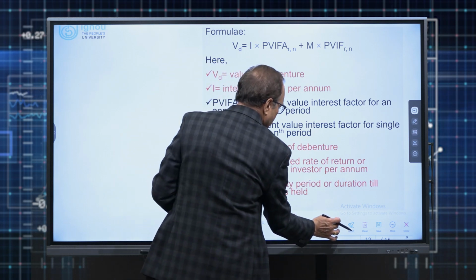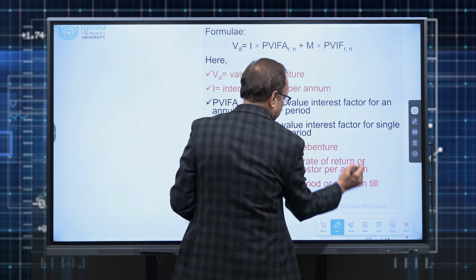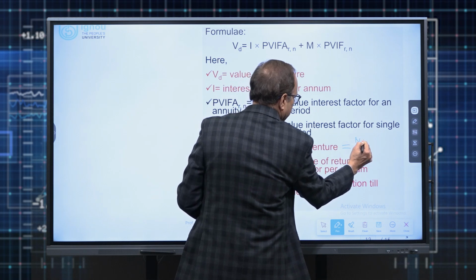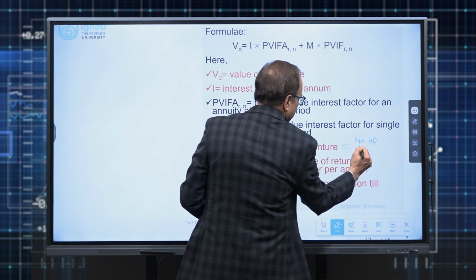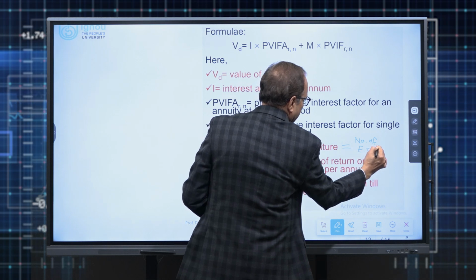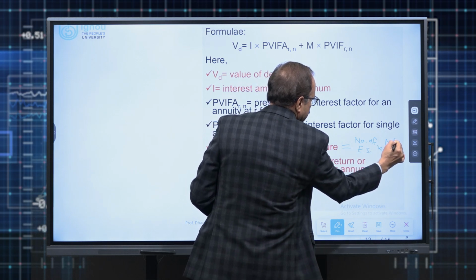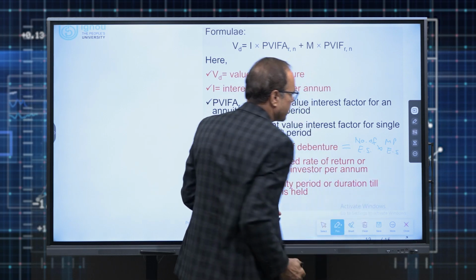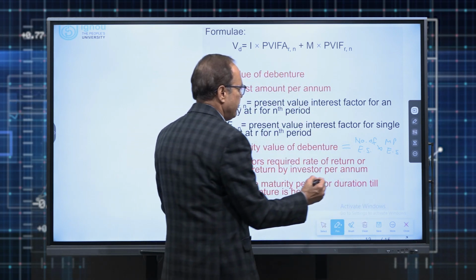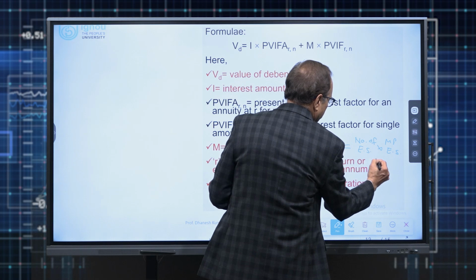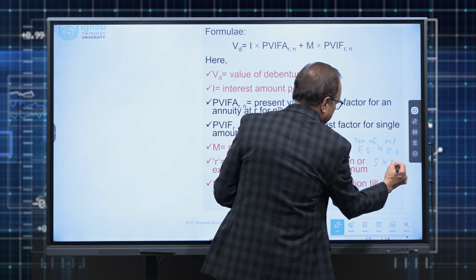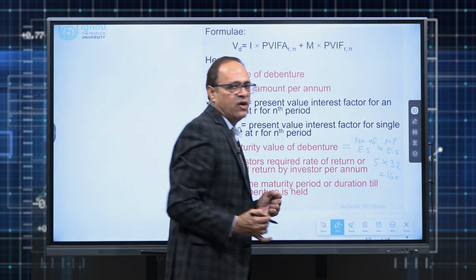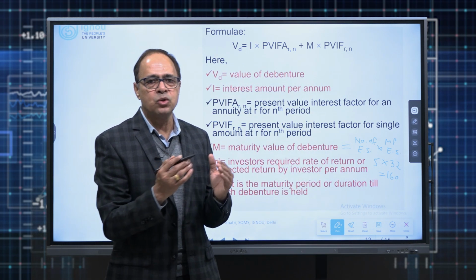In this case, maturity value will be the number of equity shares on conversion times the market price of the equity share. As I depicted a few minutes ago, if one debenture gets converted into 5 equity shares and the expected market price per share on the date of conversion is 32, then definitely M is equal to 160.